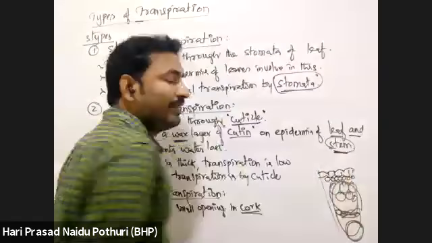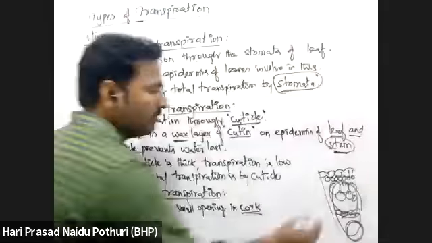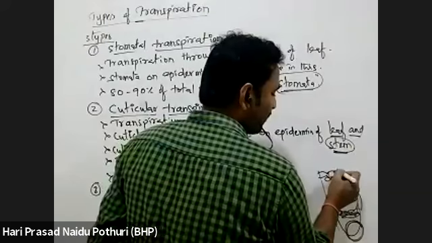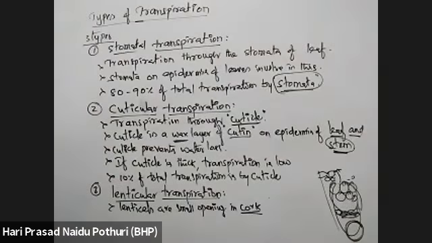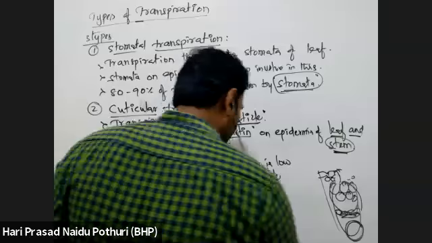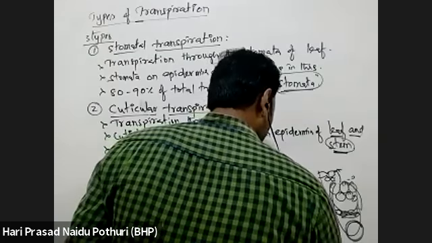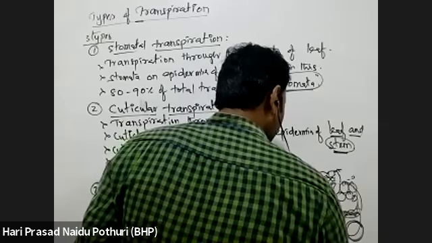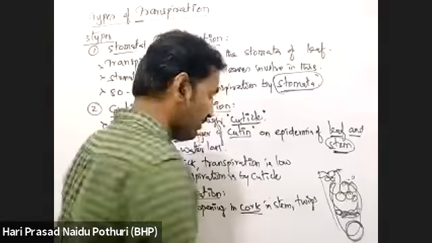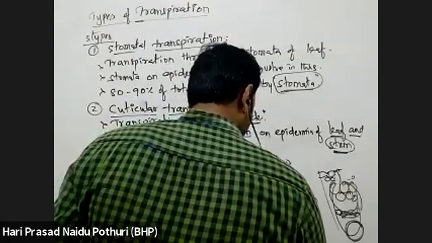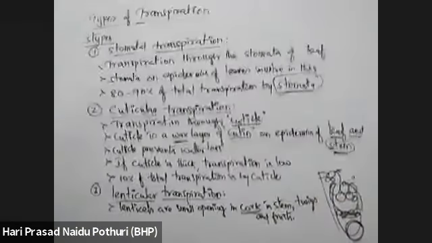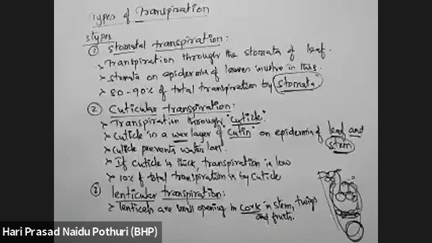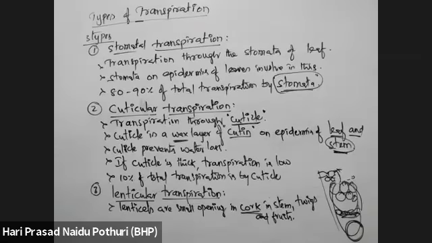In that cork tissue there are small openings, in stems, twigs (herbaceous plants) and even in fruits. That is what we call lenticels.